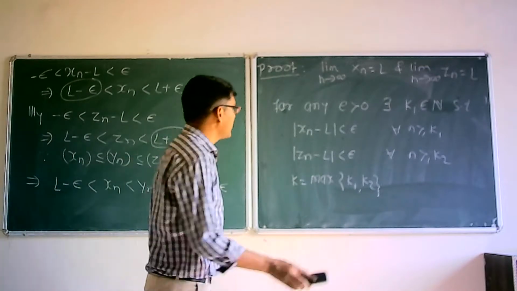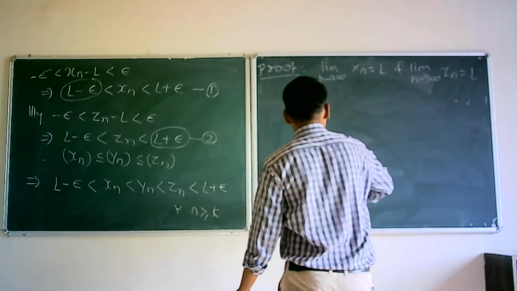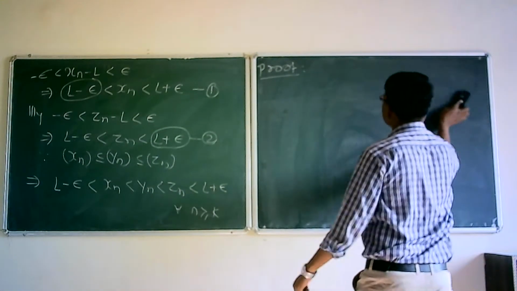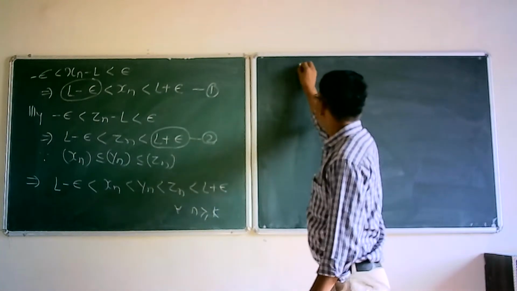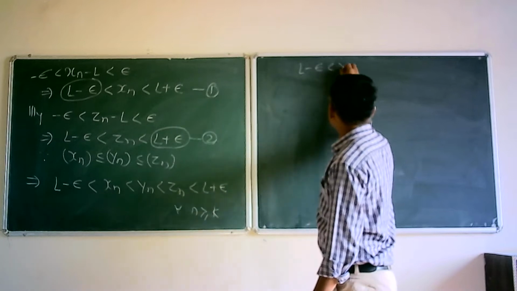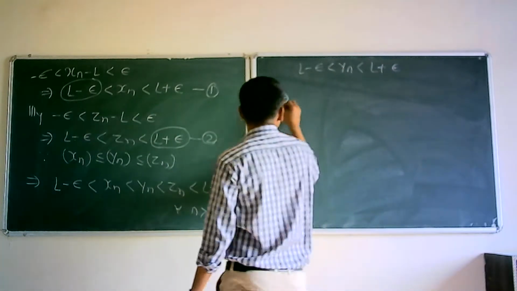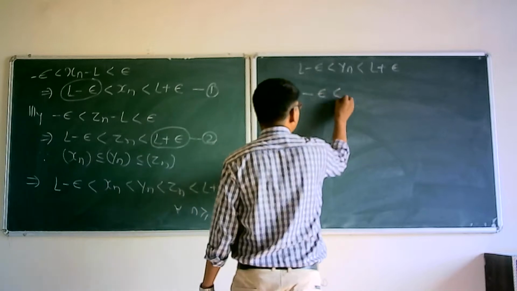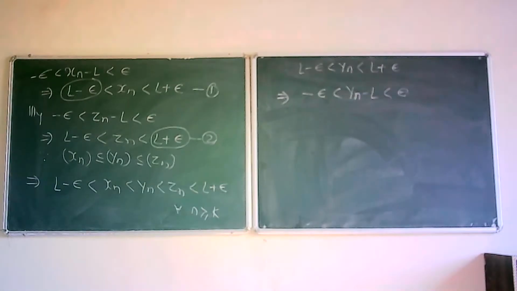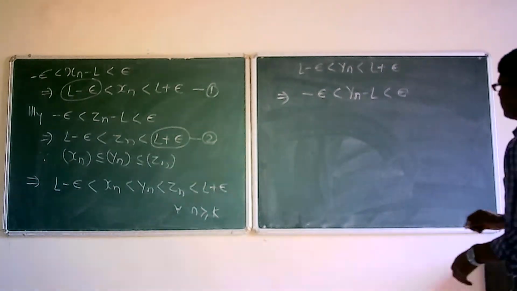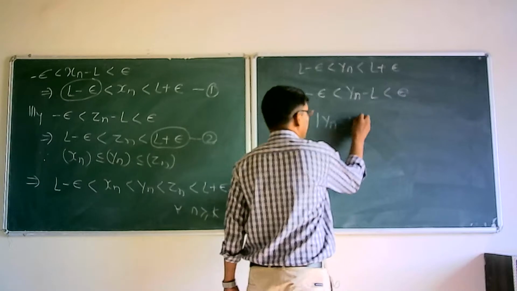Maximum of K1 and K2. Then L minus epsilon is less than yn less than L plus epsilon. What does this imply? This implies minus epsilon is less than yn minus L less than epsilon, and this implies mod of yn minus L is less than epsilon.